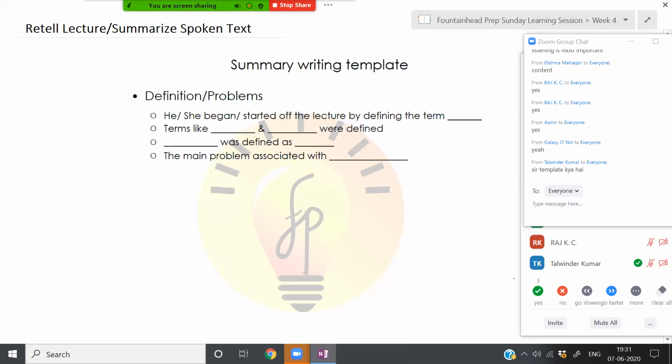For example, if the lecturer focused on defining certain problems, you can start by saying that the lecturer basically started off the lecture by defining terms like so and so were defined. These dashes are basically the things that you have noted down when you heard the lecture. Okay, so the main problem associated with